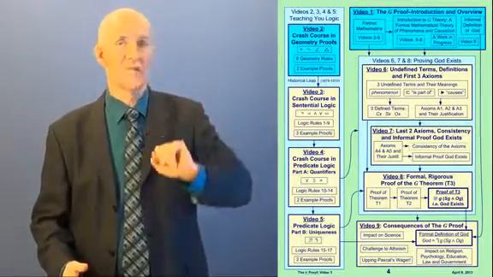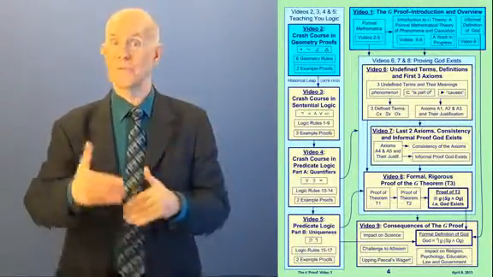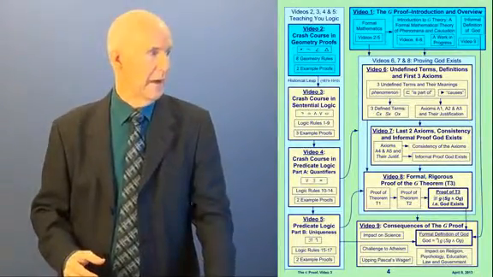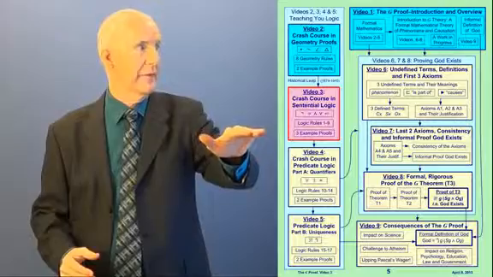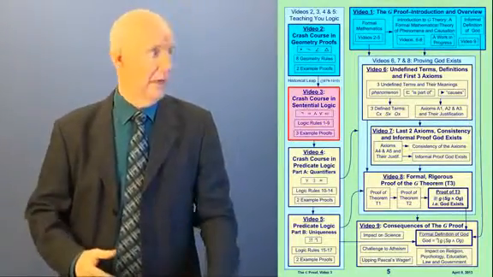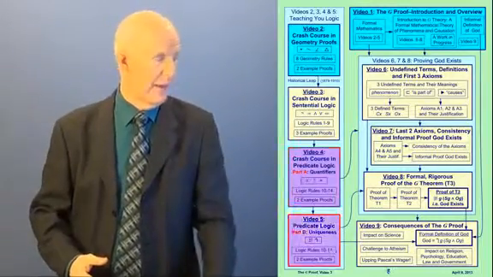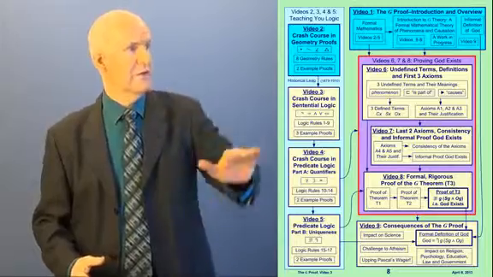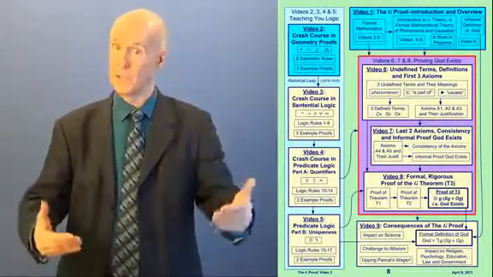Here's a map of all of our videos. The cyan color means we've already been there and finished that, so we finished with videos 1 and 2. And now we're at video 3 right here, in the midst of all the ones on the left side of the slider where I'm teaching you logic. After this we'll go on to video 4 and video 5 where I will teach you about predicate logic. We'll use all this in videos 6, 7, and 8 where I'm going to show you the proof.